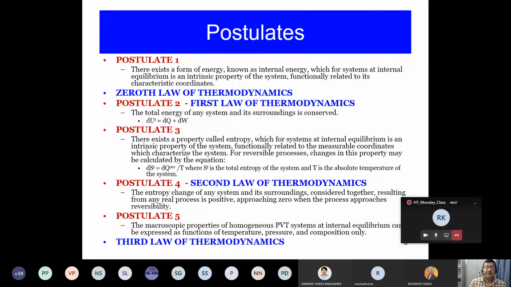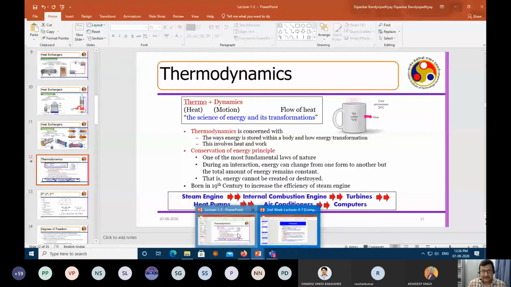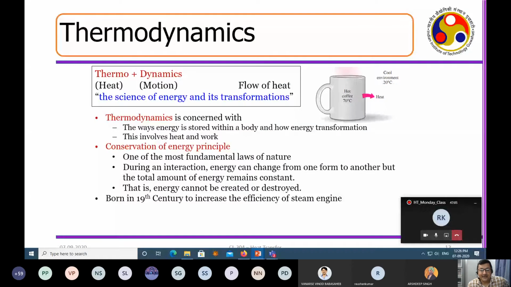So this particular slide will be very, very important for many of the interviews that you will face. So please archive it. I have already placed it in the main lecture, but today while I'm modifying, I somehow removed it from the lecture that I put for heat transfer. So thermodynamics is all about what? All about 4 laws: the 0th law, first law, second law, and third law, and 5 postulates.